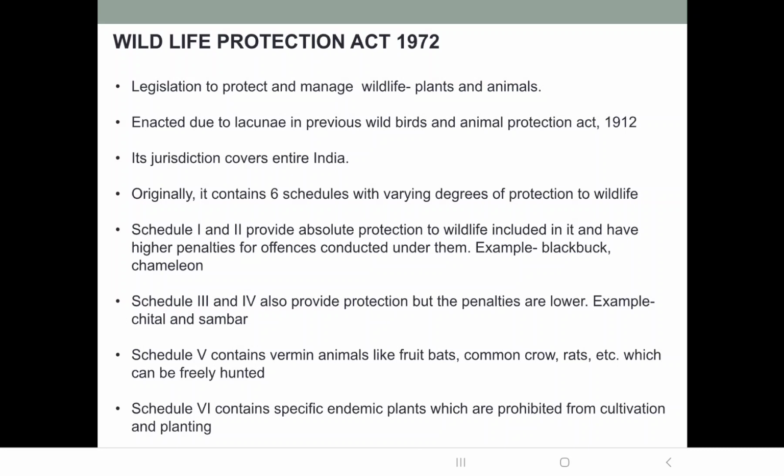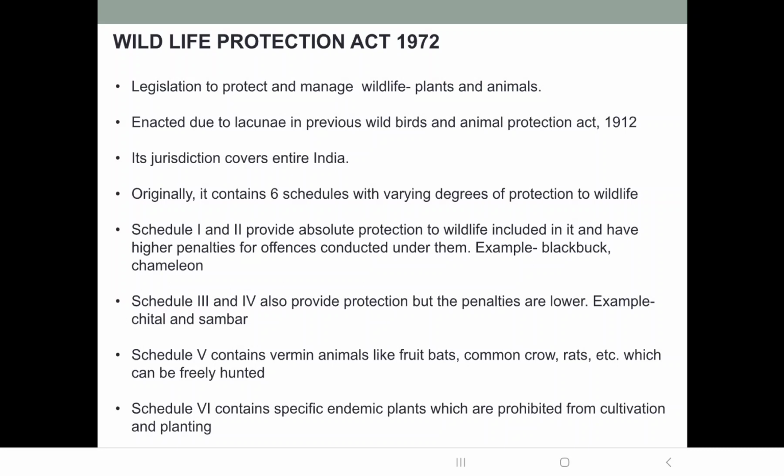The penalties for offences under these schedules are higher, and they mostly contain the endangered plants and animals. The examples here are black buck and chameleon. That means these animals are included in schedule 1 and 2.